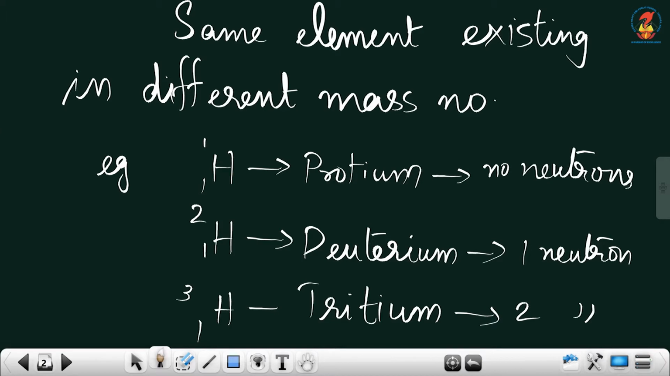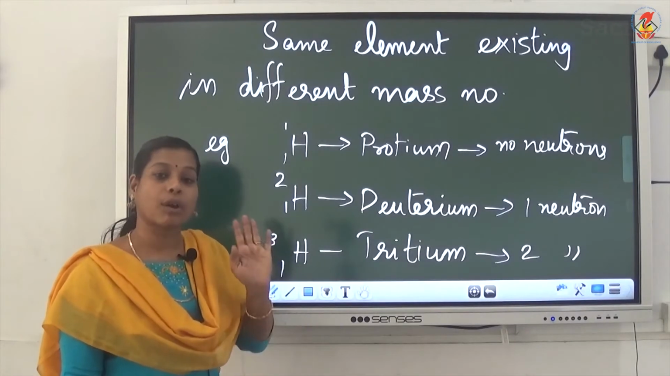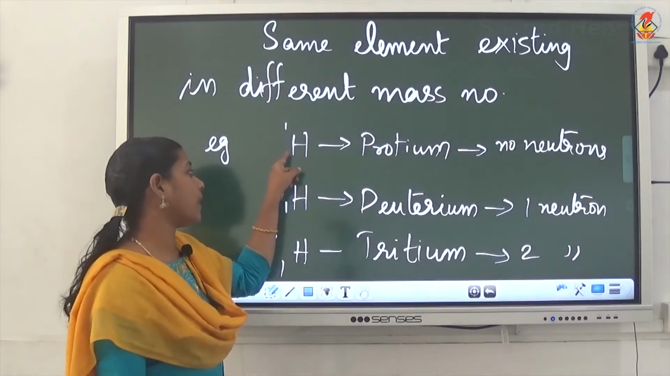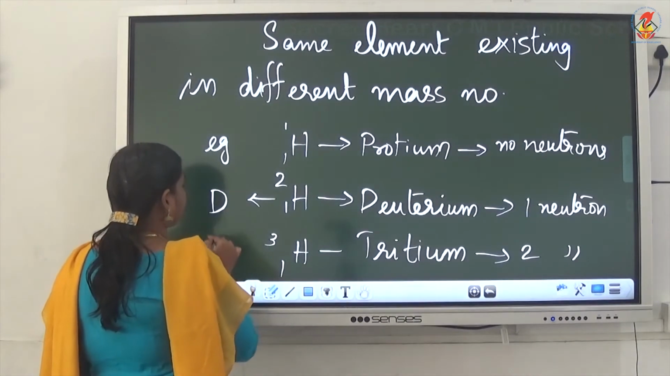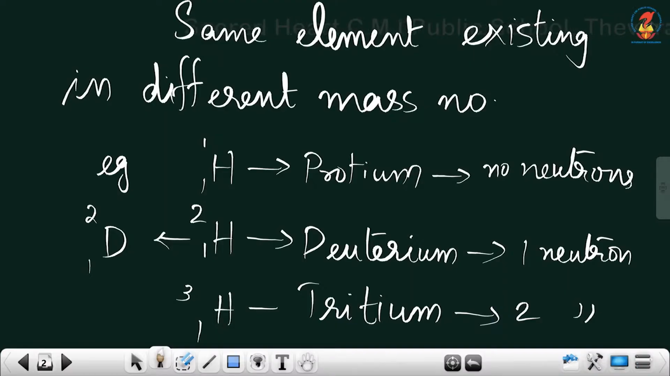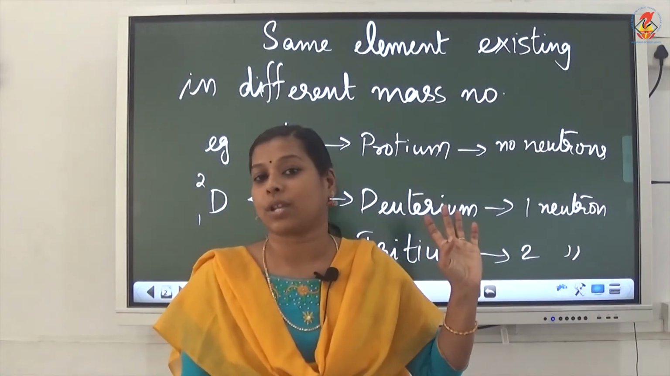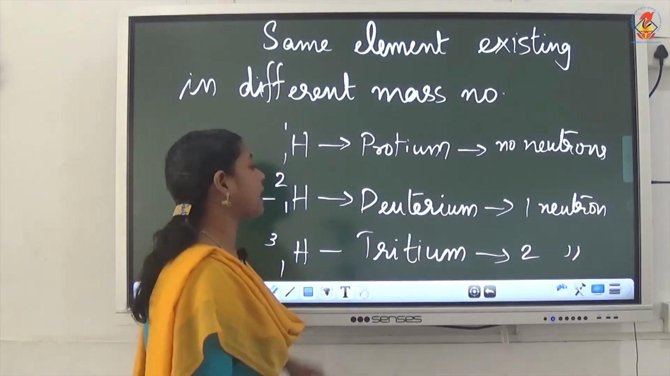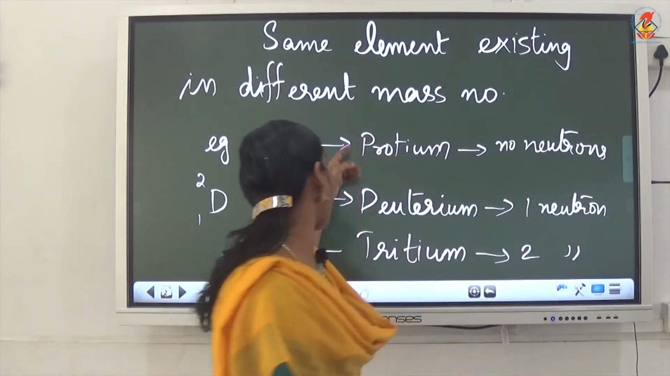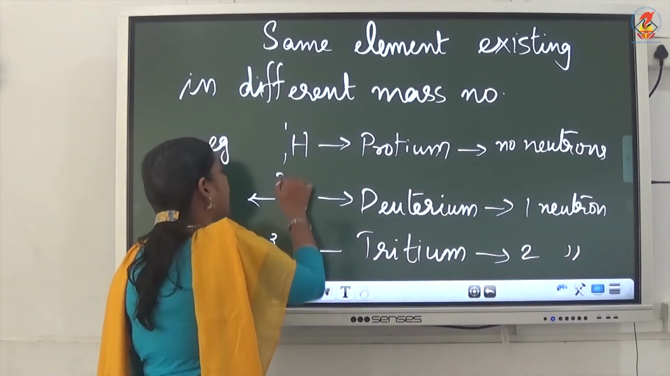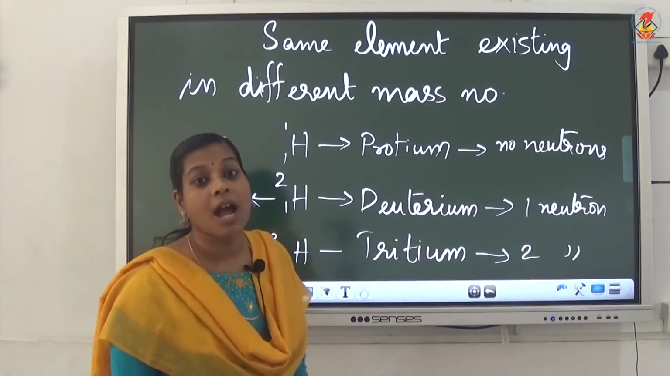Protium is the normal hydrogen element. When we talk about normal hydrogen, that will always be protium. Deuterium can also be represented as D, and it is used as heavy water in nuclear reactors. Tritium is a radioactive one. So, all three are isotopes of hydrogen, with the same atomic number but different mass numbers.